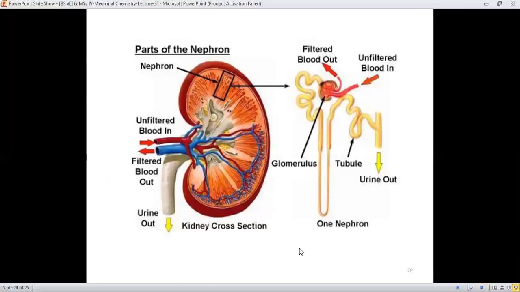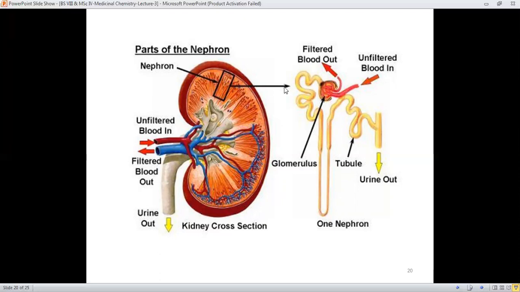And here is the role of the kidney: in the kidney there are a large number of filter systems present, and these filtering systems are the nephrons. In kidneys, the major role is to take the unwanted material from the blood, and these unwanted materials should be eliminated in the form of urine from the body. Therefore, unfiltered blood will enter and filtered blood will come out.